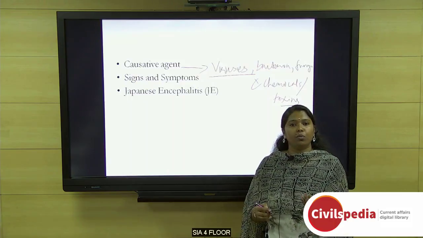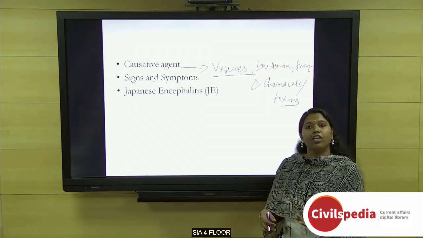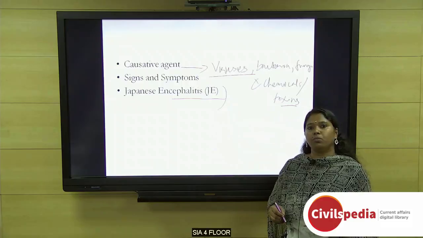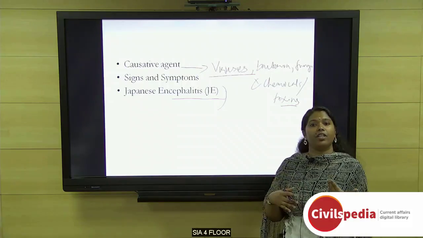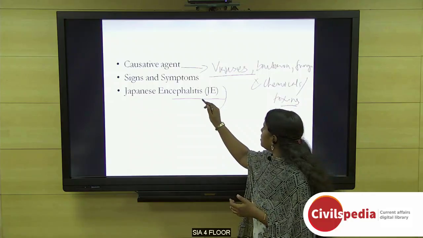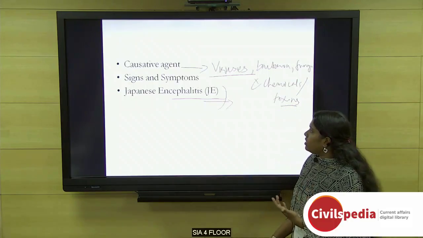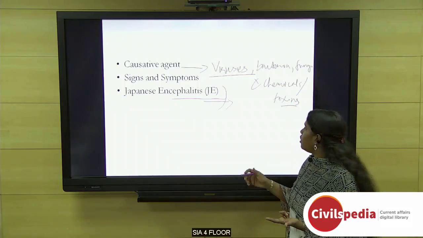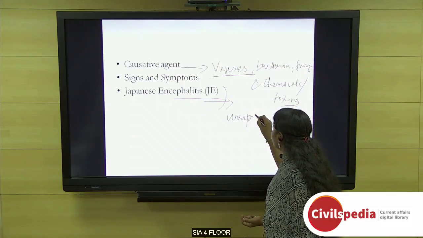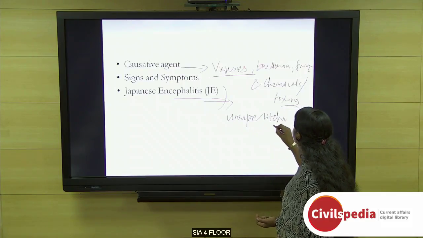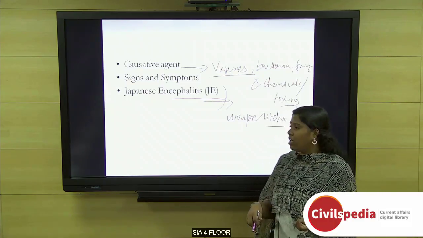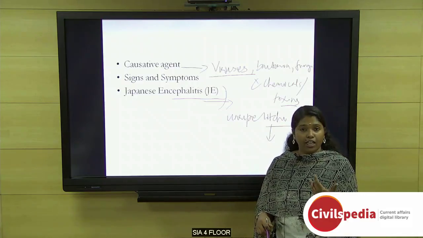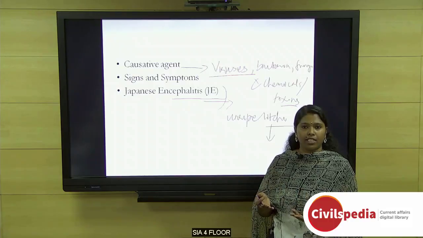And the causative agent varies with seasons and geographical location. For example, Japanese encephalitis coincides with the monsoon and post-monsoon period when mosquitoes are very much available, because Japanese encephalitis is spread through mosquito bites. In northern and eastern India, AES outbreaks are linked to the eating of unripe lychee fruit by children on an empty stomach, because unripe lychee fruit has certain toxins which cause vomiting and acute fever, leading to immediate hospitalization of children.